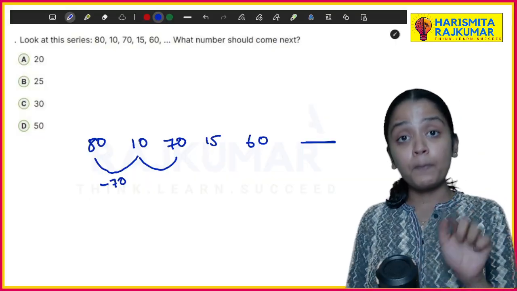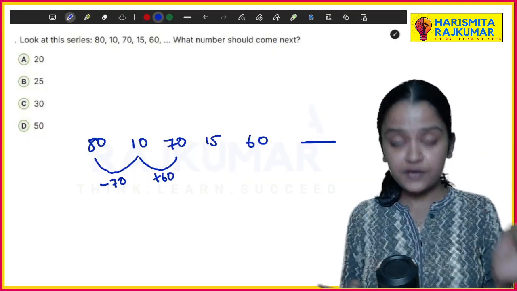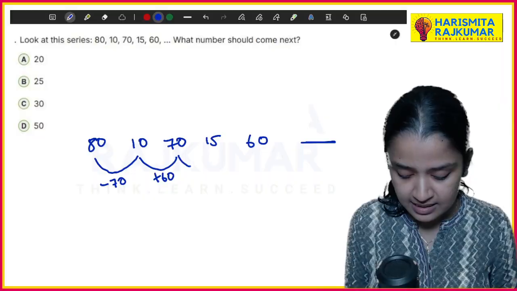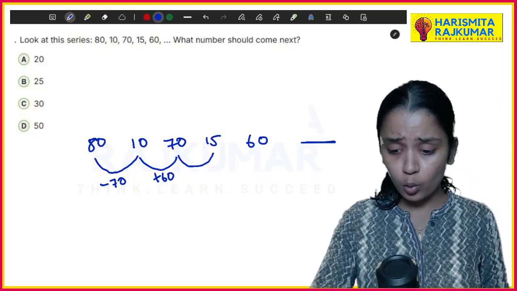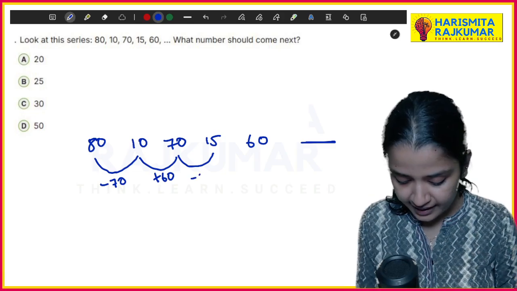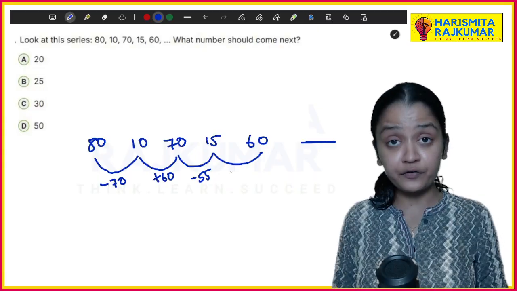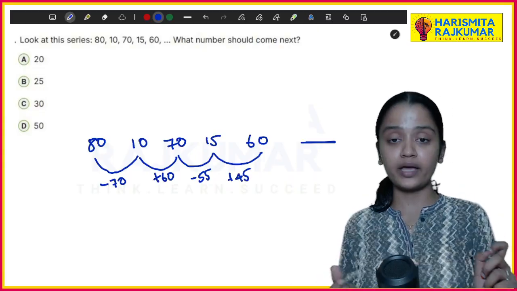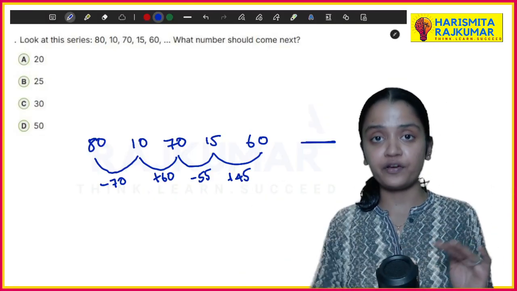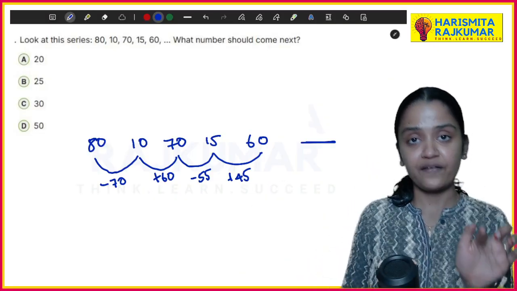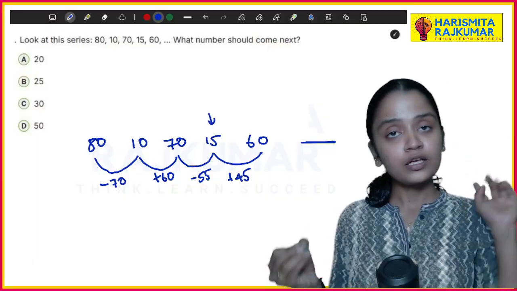Then 10 plus 60 gives you 70. Then 70 minus 55 gives you 15. Then 15 plus 45 gives you 60.